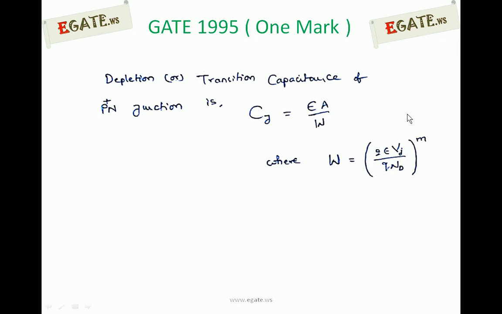We know the equation for the width of the depletion region as W is equal to 2 epsilon Vj by Q N D, to the power of m. Vj is the junction voltage, which is the sum of V0 plus Vr. V0 is the built-in voltage, Vr is the applied reverse voltage. Generally Vr is very large compared to V0, so Vj can be replaced with Vr, but in strict terms Vj should be there. Vj is V0 plus Vr, remember that. In the given options it is given directly as Vr, where V0 is neglected.